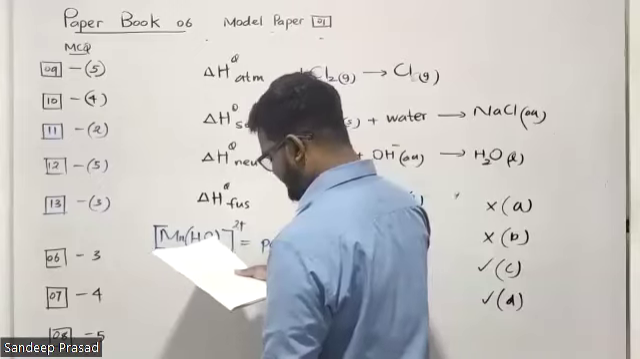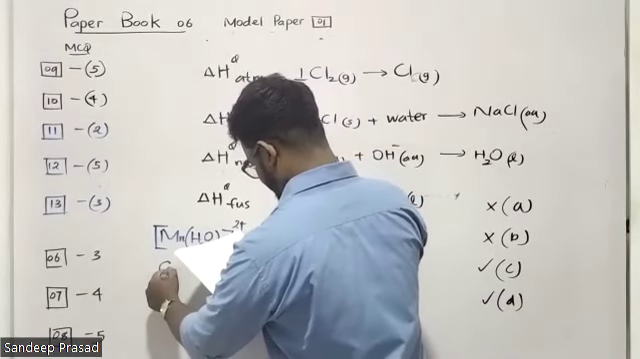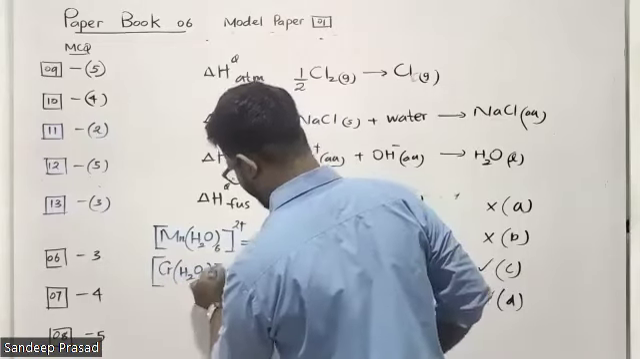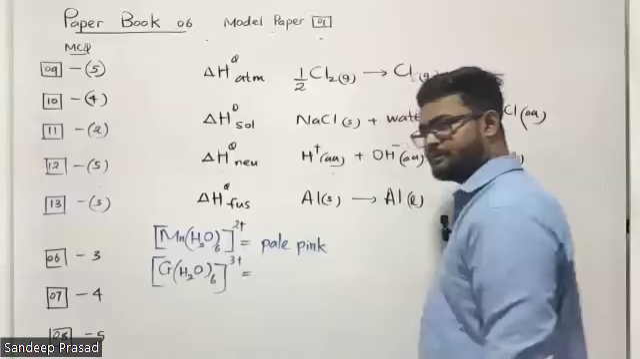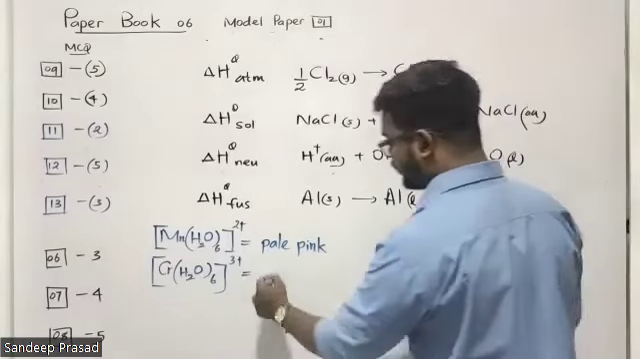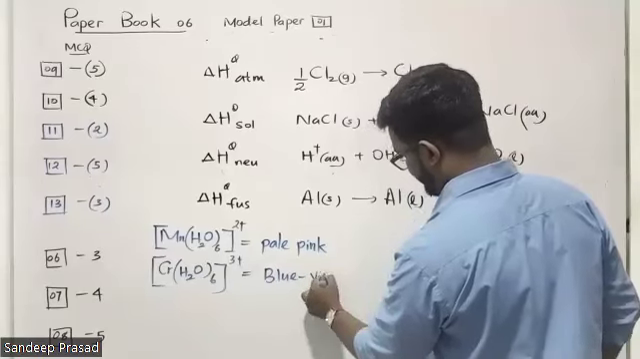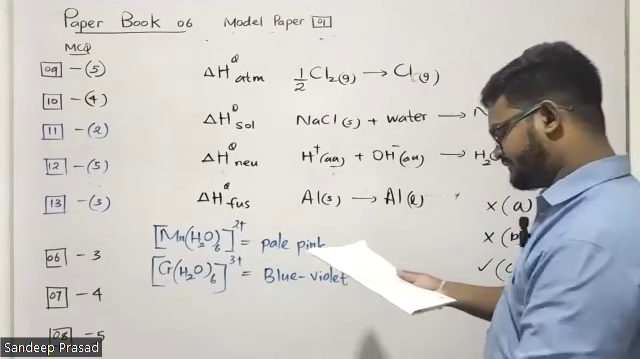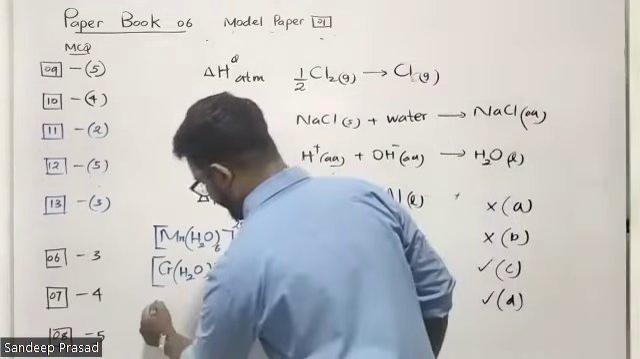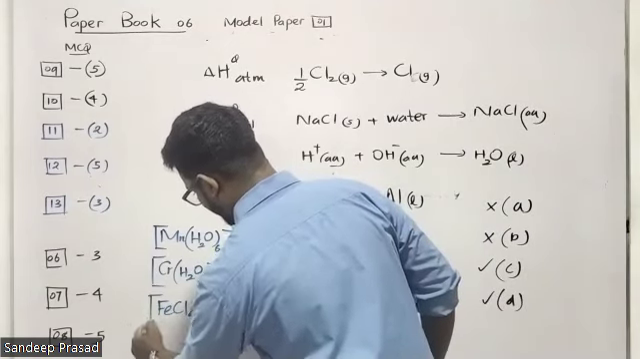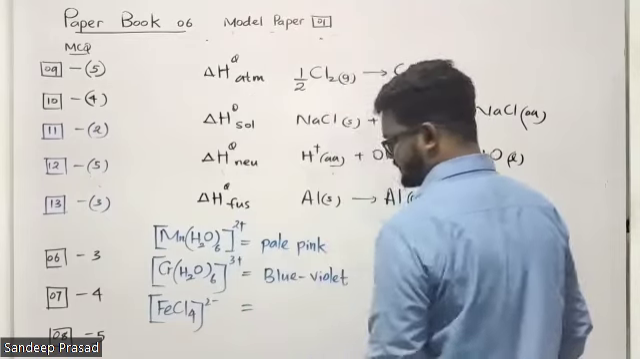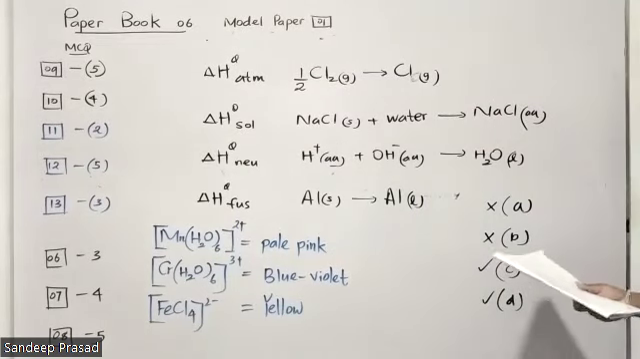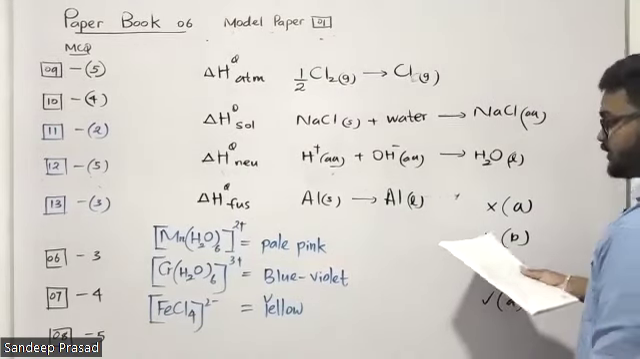The second one, option B, they have given hexaaqua chromium 3+. Students, according to the resource book, the color of this complex is actually blue violet. Blue violet is the color of this complex cation, and they have given green color, so that is wrong. The next one is the chloride complex, tetrachloroferrate. What is the color? The chloride complex color is yellow, right?